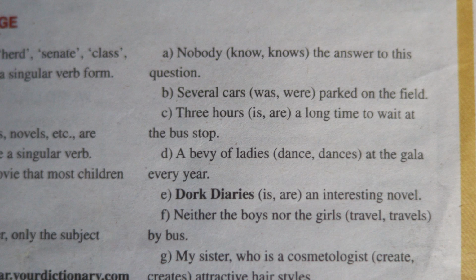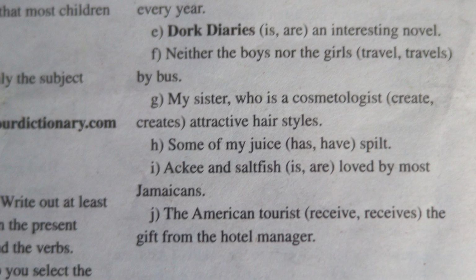D. A bevy of ladies dances at the gala every year. In this instance, we're going to use the fact that we have the collective noun a bevy, and we use a bevy of ladies dances at the gala every year. E. Dark Diaries are an interesting novel. Remember that with titles of magazines and books and so on, we usually refer to those as singular. So we would say Dark Diaries is an interesting novel.